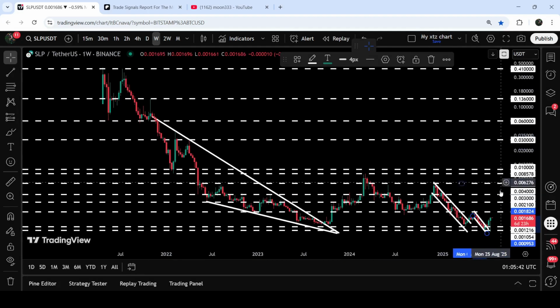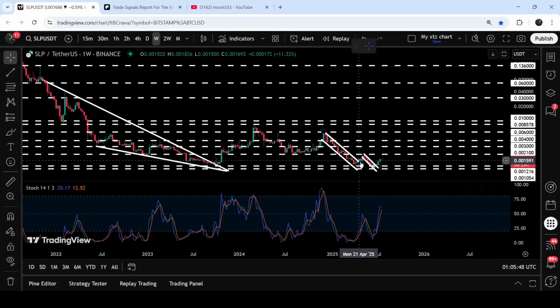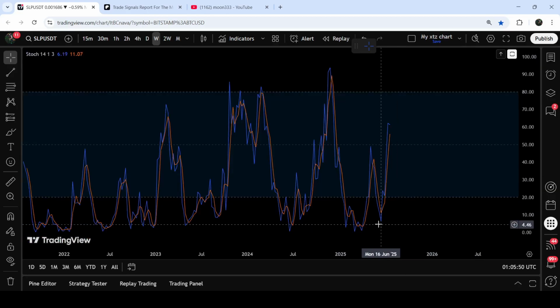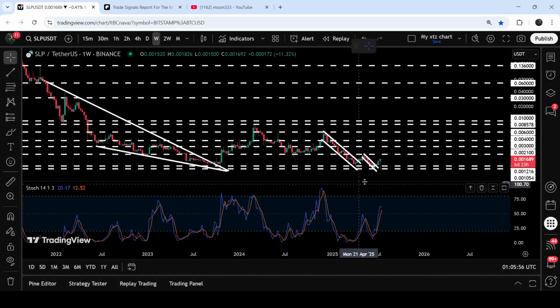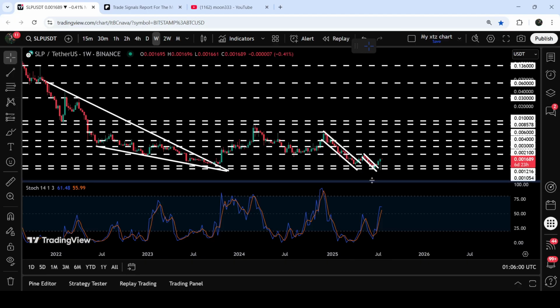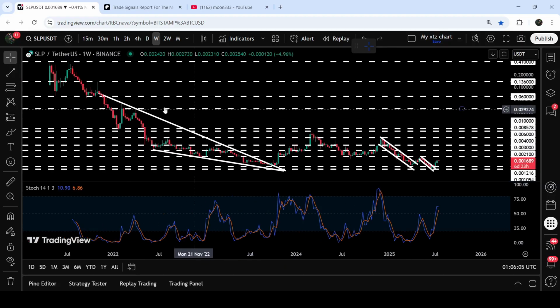If we take a look at the weekly time frame chart, then you can see that the price of SLP was forming a slightly lower low than previous, but at the same time, we can see that stochastic was forming a higher low than previous. And this was a big bullish divergence signal, and the price has followed this bullish divergence signal, geared up and broke out of the smaller down channel. And previously, we have also broken out of this huge falling wedge pattern as well. And in today's video, we will analyze this move.